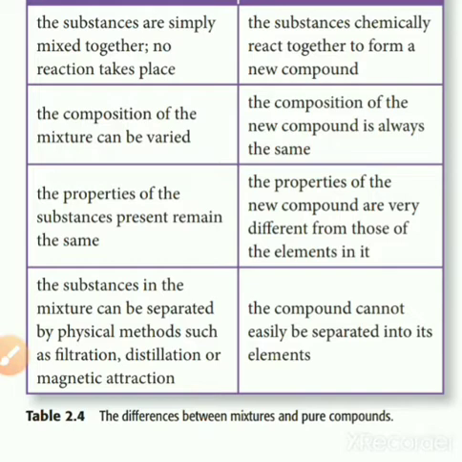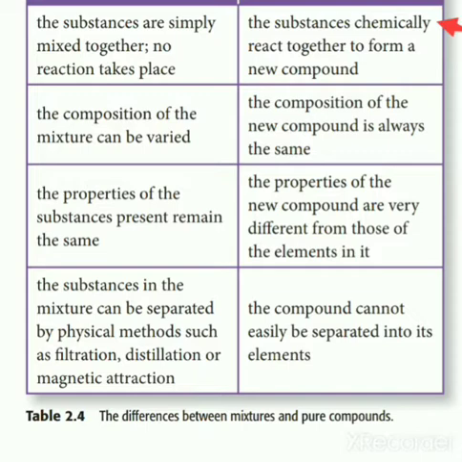Next, when it comes to a compound, the substances react with each other chemically. So a chemical reaction is the mandatory thing to occur. They must react with each other chemically to give rise to new compounds. In that case, simply mixing sugar and water is not possible. It requires a proper chemical reaction at a specific temperature and specific pressure. That is why we call it a compound.